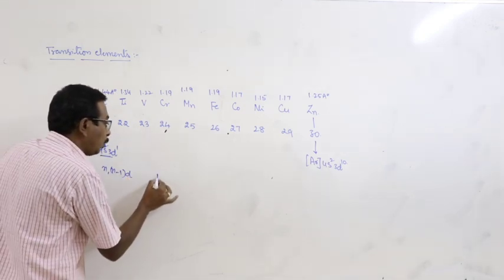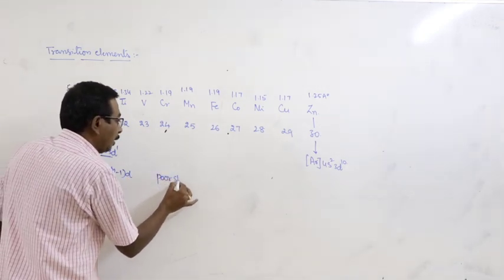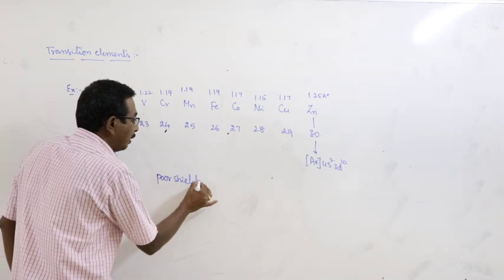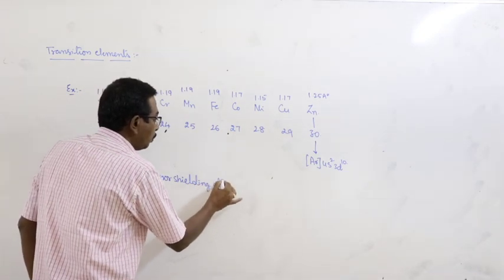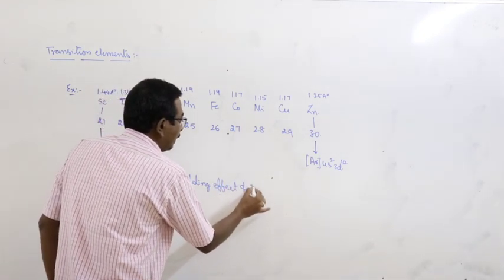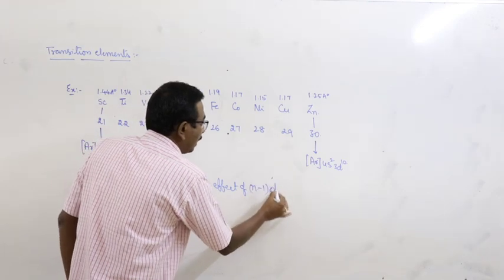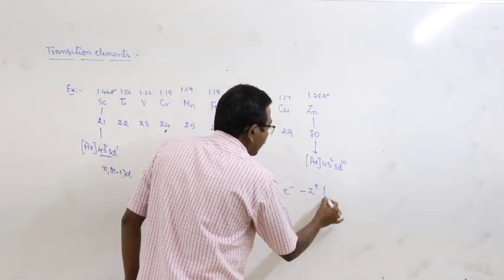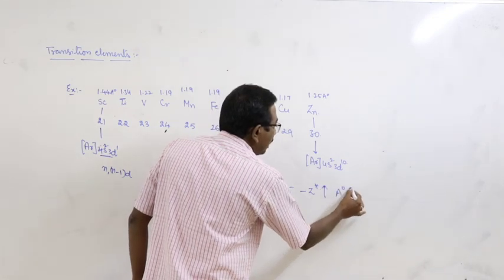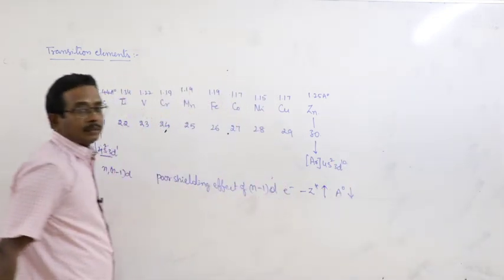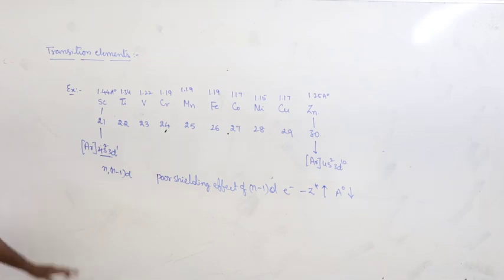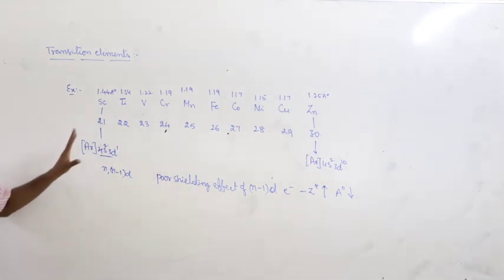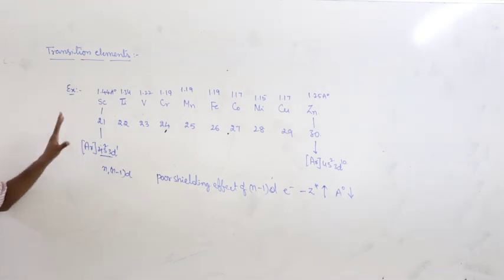Due to poor shielding effect of n minus 1 d electrons, the effective nuclear charge increases and atomic radius decreases. I am repeating once again, this is very, very important.